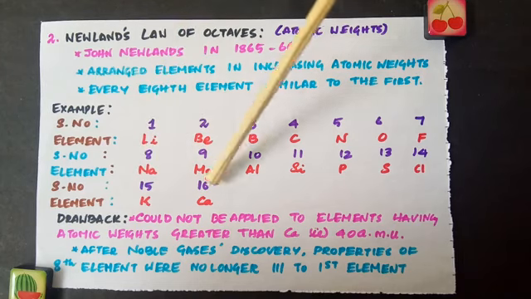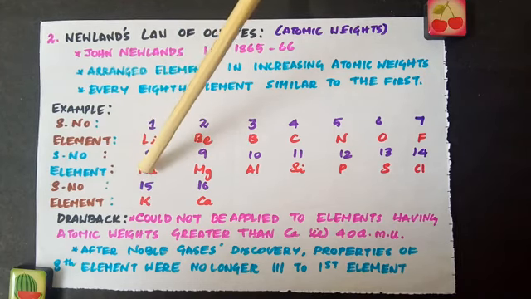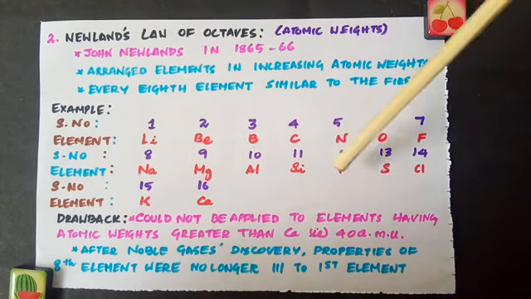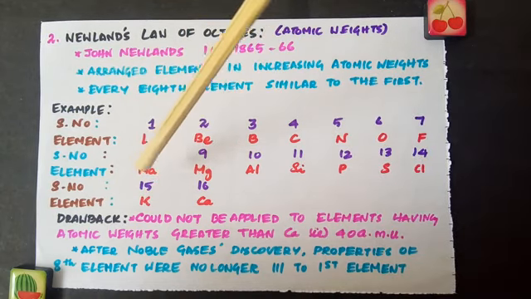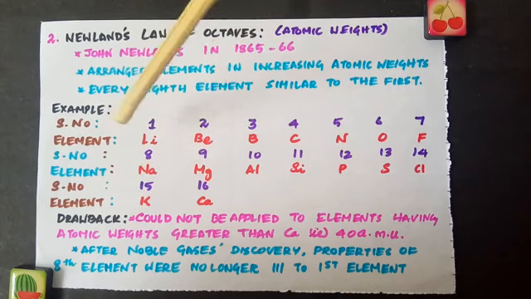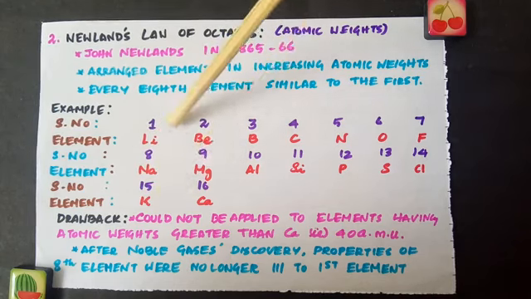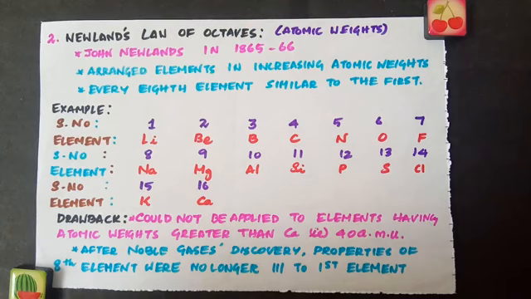Same way, see in the second row, this is the first element, first, second, third, fourth, fifth, sixth, seventh, and the 8th element is potassium. So the 8th element resembles the first element. So all the similar elements were grouped together. So this was the method of classification of Newland based on the law of octaves.